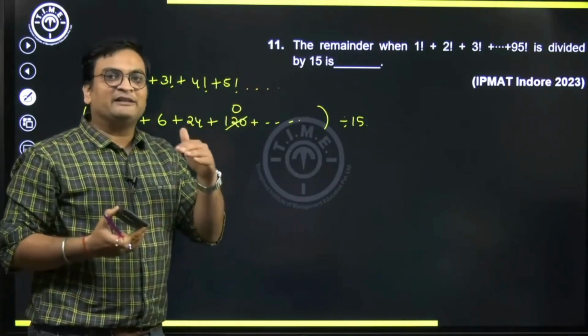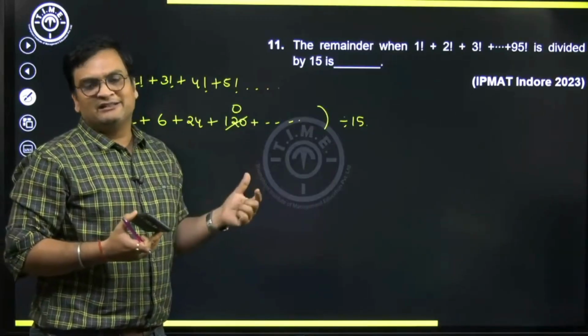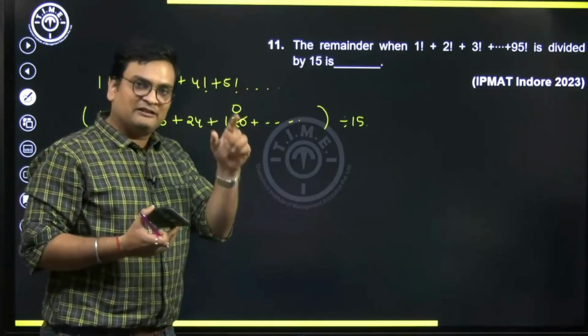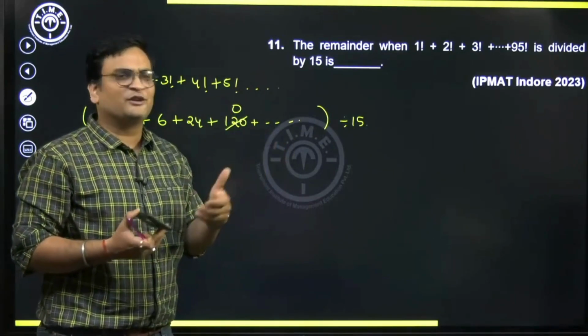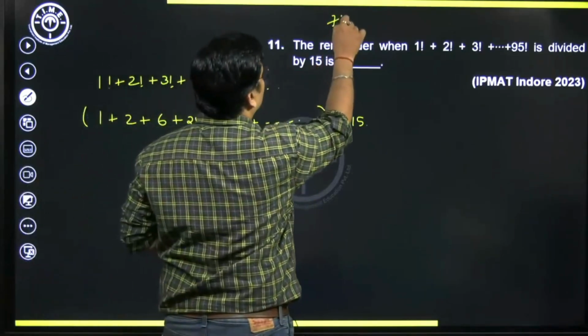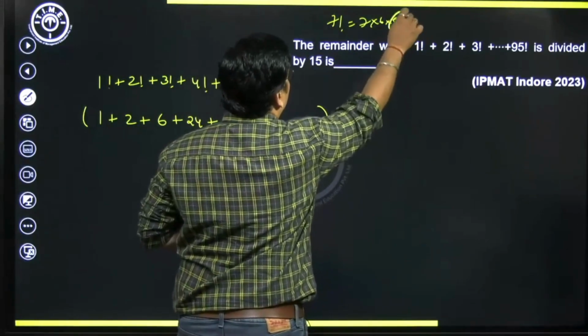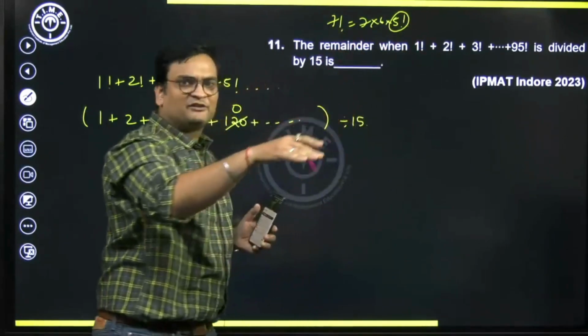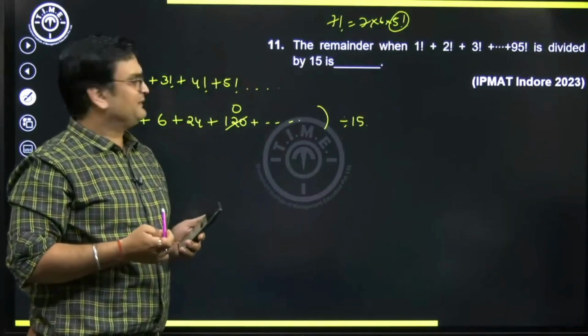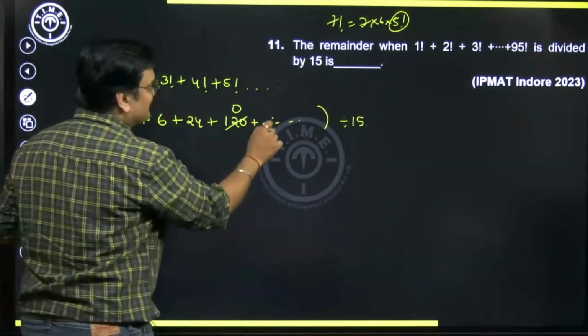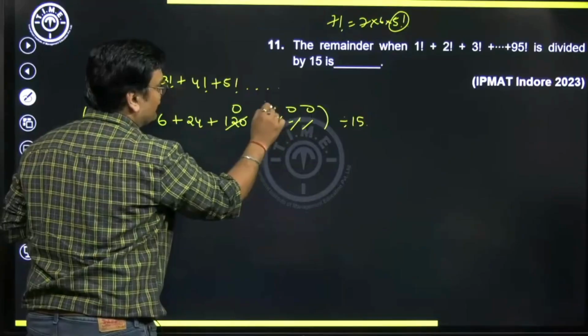And if 5 factorial itself is divisible by 15, can I say 6 factorial will also be divisible? 7 factorial will also be divisible, because 7 factorial is nothing but 7 into 6 into 5 factorial, isn't it? So if 5 factorial is divisible by 15, we can say 7 factorial will also be divisible by 15 naturally, right? So all these numbers are going to give us 0 remainder. That's the point to be noted.